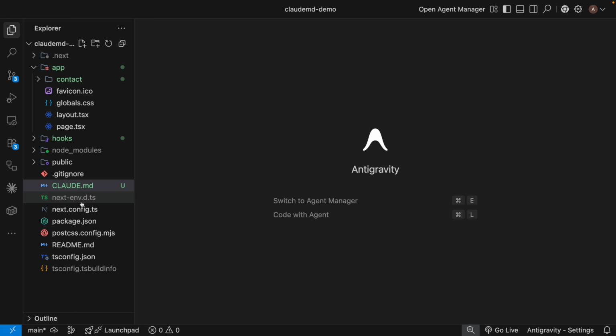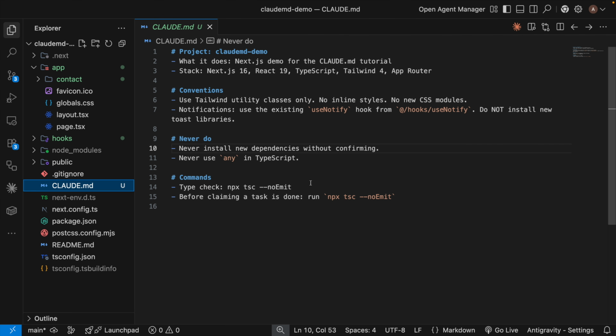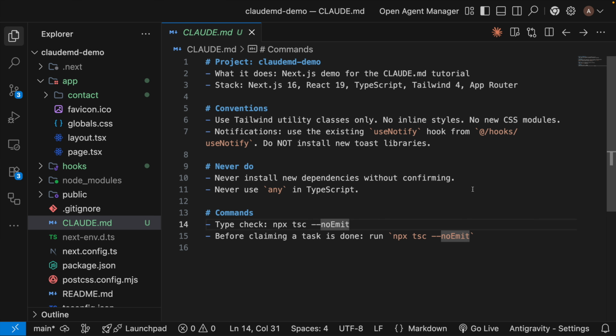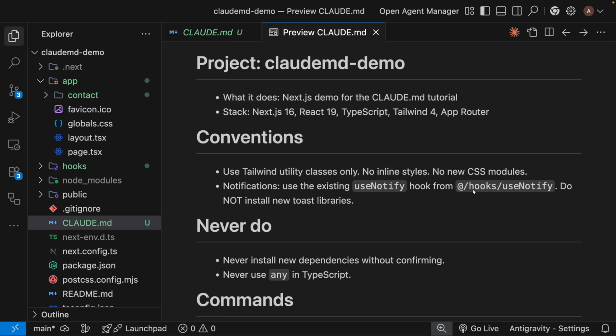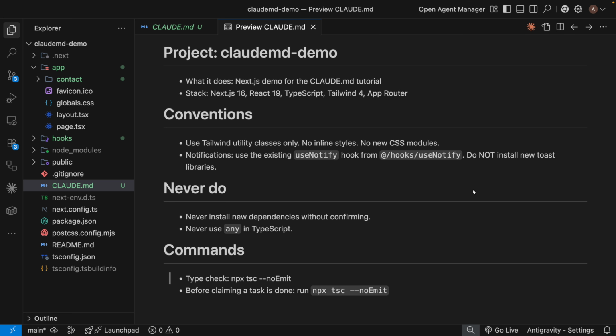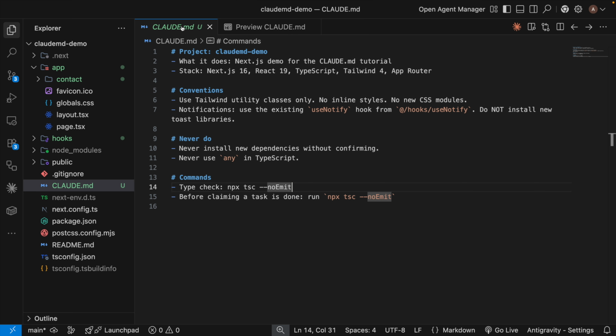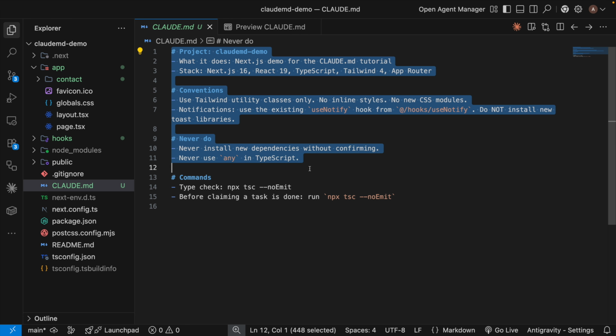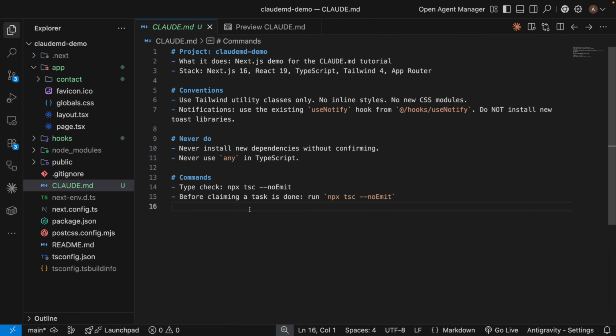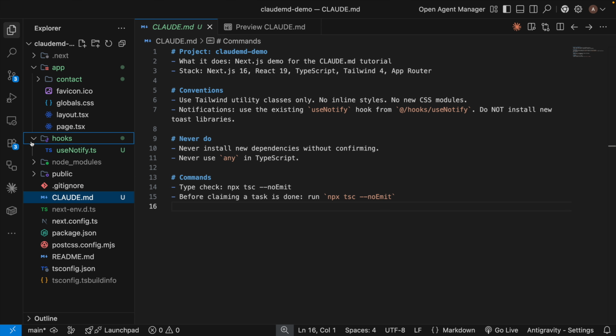CLAUDE.md is a markdown file you put in the root of any project. Claude Code loads it automatically the moment you start a session in that folder. It's not a setting you toggle, it's not a command you run. The file is just there and Claude reads it. Think of it as a permanent system prompt for that project. Whatever you put inside, Claude treats as ground truth. Your stack, your conventions, your forbidden patterns, your test commands. No more re-explaining your project every time you start a new conversation.